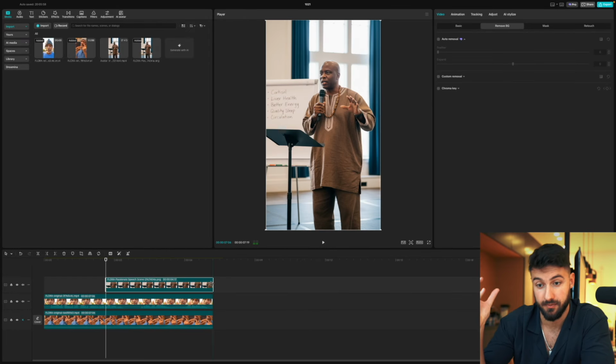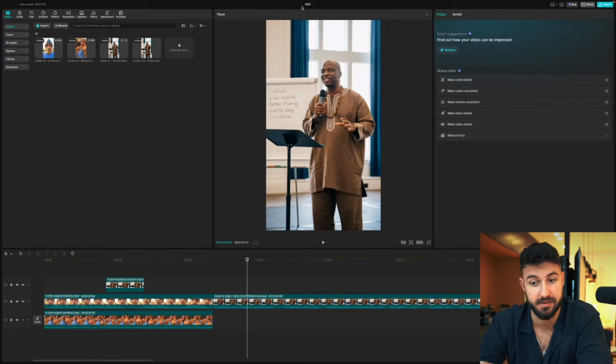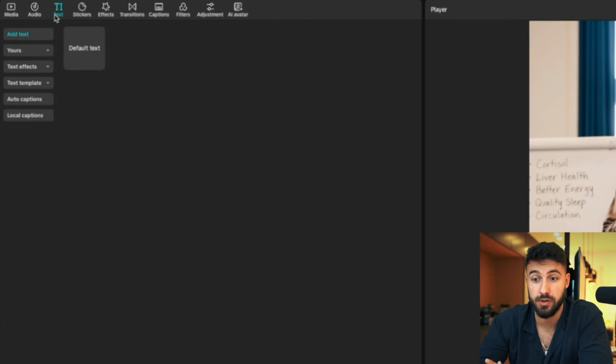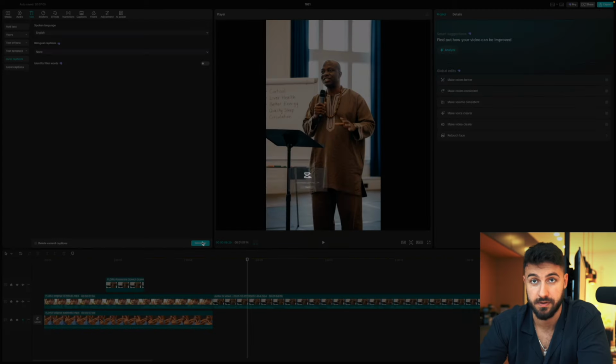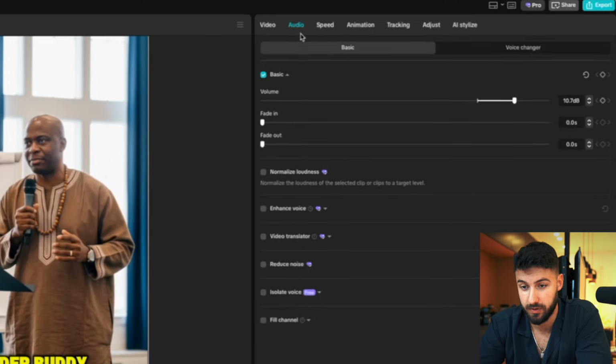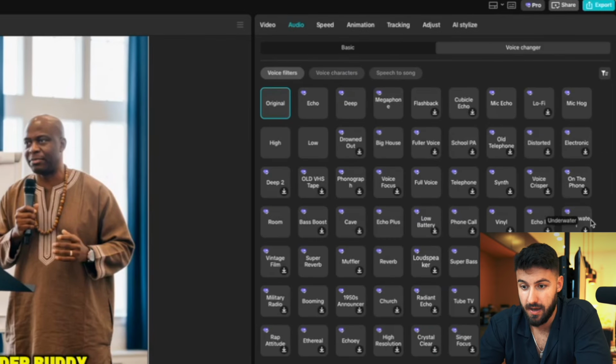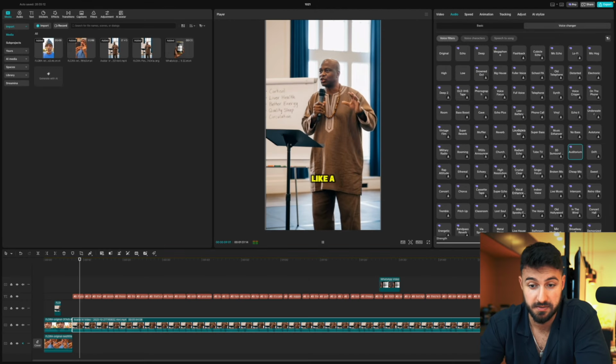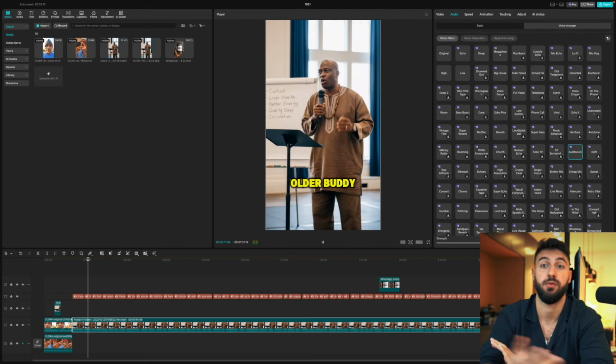All right, now we're going to add the speaker part, adjust the size, and basically add captions. Here you could literally use auto captions to do all of this, so it's very simple. One more thing we're going to actually do, we're going to add a microphone effect. So we're going to go on audio and then voice changer, and then we're going to add the auditorium effect. Here we're going to adjust it to 80%, and then it sounds like an actual speaker which holds a presentation.